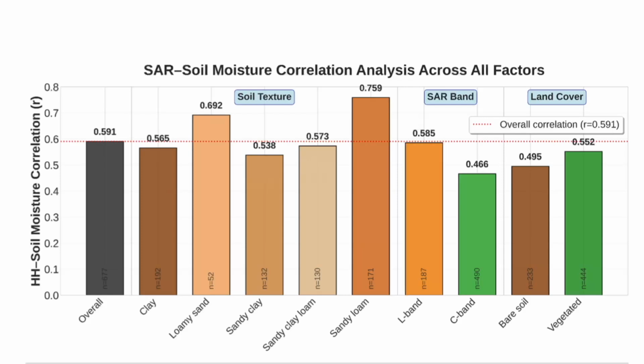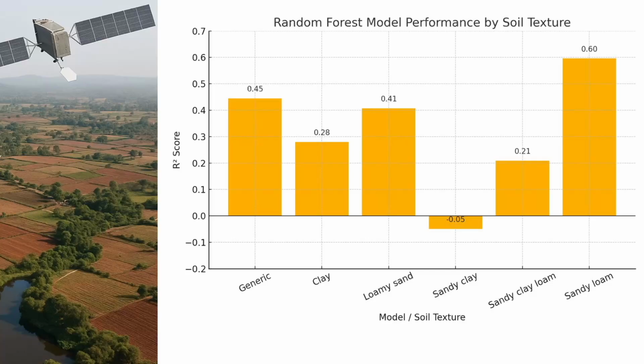And that's why in the next step, we will see if building soil-specific random forest models can give us better predictions, rather than treating all the soils the same way. So here I am showing you the results of our random forest modeling. On the x-axis, what you see here are the different models. One is the generic model, where we built one model using all data together, and then a separate model for each soil texture type like clay, sandy, loam, and so on.